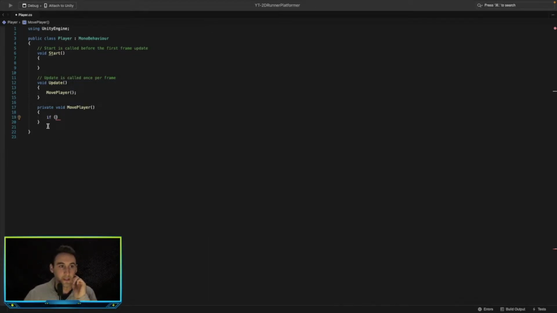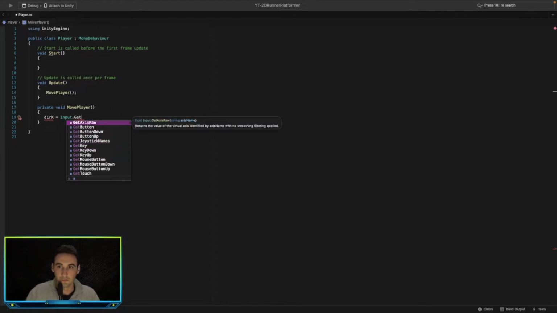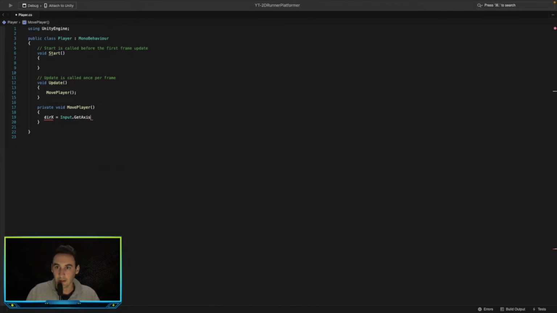We need to get our horizontal and vertical movement, in this case just the horizontal movement. So let's go directionX, because it's going to be on the x-axis, is equal to Input.GetAxis on the horizontal axis.